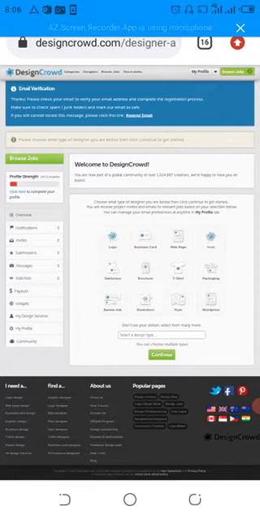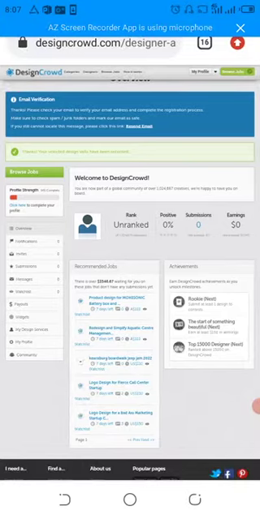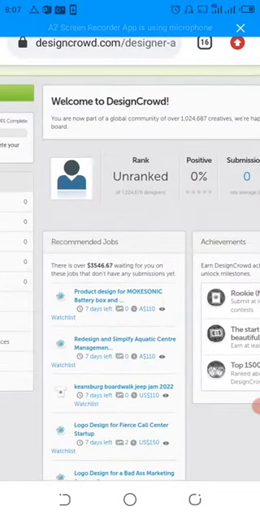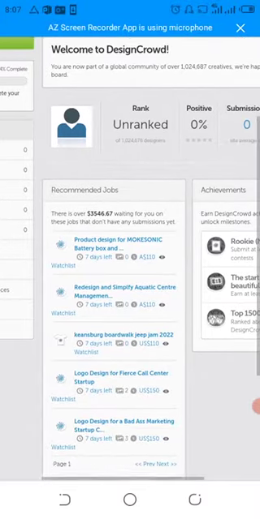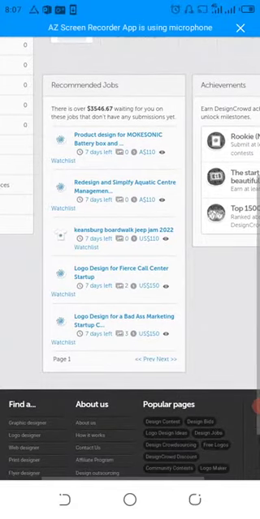They say you can choose multiple types. I'm choosing logo design, business card, then flyer, then continue. So yes, you can see recommended jobs. These are the recommended jobs available. You can see employers have already submitted their jobs. So just register on this platform, then search for a job which you want to do.